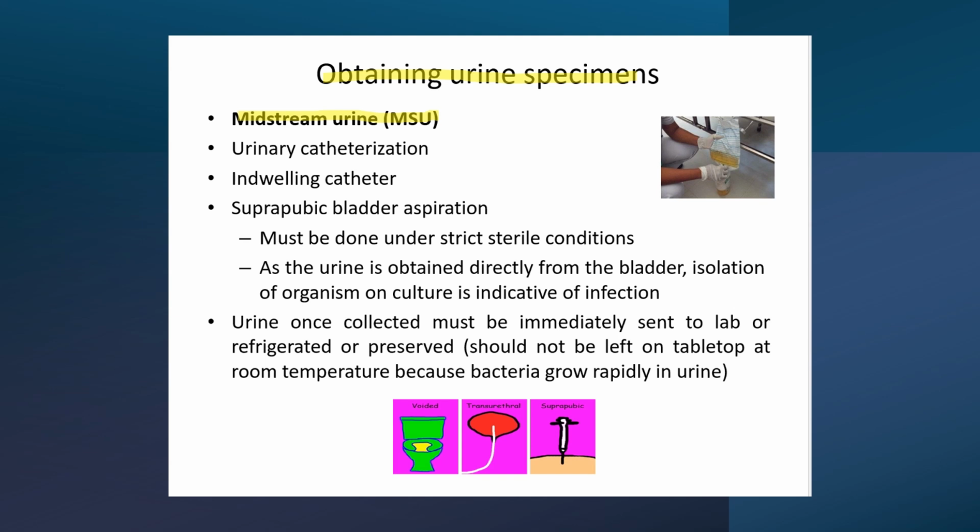Sometimes, again, we can also insert a catheter, but usually we will try, as much as possible, not to, because again, they can lead to increased risk of what? UTIs. The longer it is, the longer we have, like we said, the catheter-associated urinary tract infections. And sometimes we can resort to what we call a suprapubic bladder aspiration. This is going to be done usually when catheterization is not an option. You basically insert a needle at the suprapubic region, and you directly take a urine sample from the urinary bladder. And this is usually highly selective.